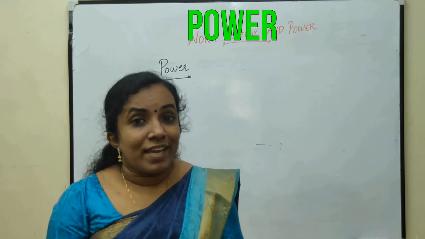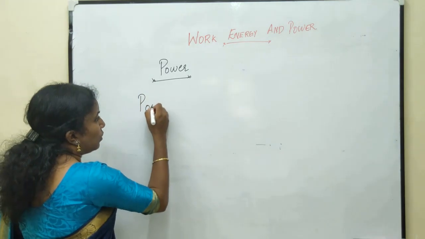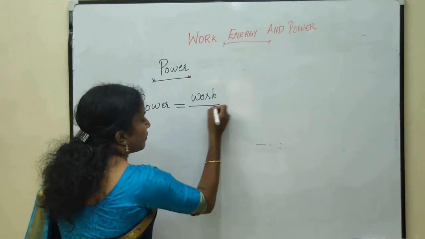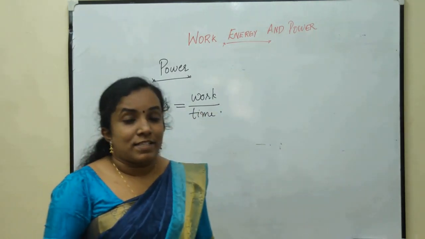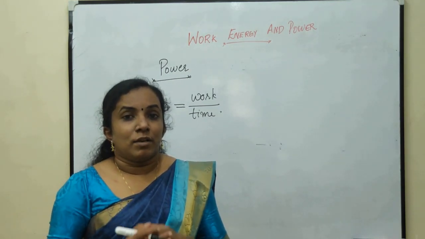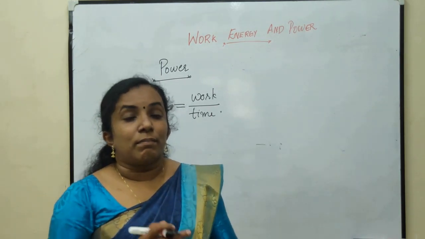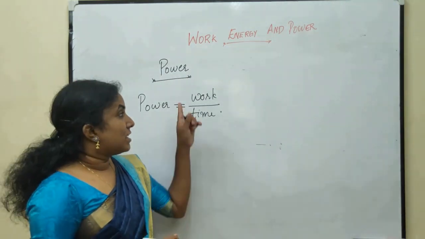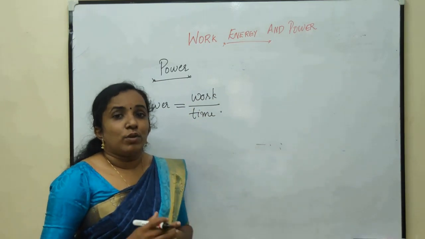Power is the rate of doing work, or power is equal to work by time. So power spent is equal to the amount of work done by time taken to do the said work. Power is equal to work by time. So power depends on two factors, the amount of work done and the time taken to do the work.